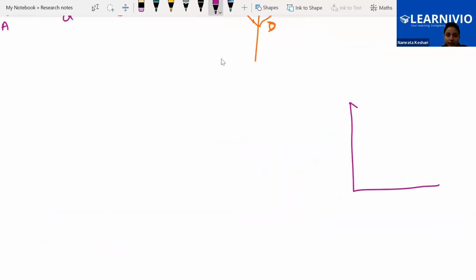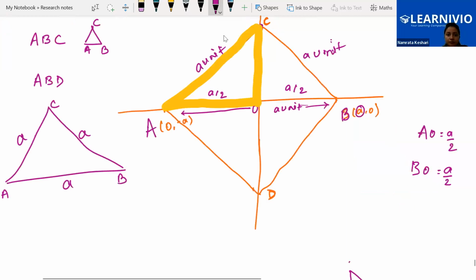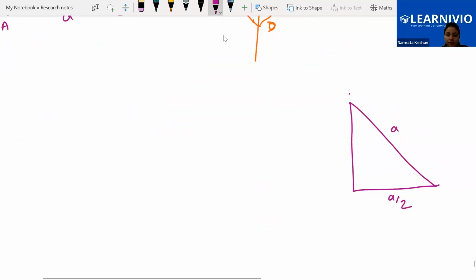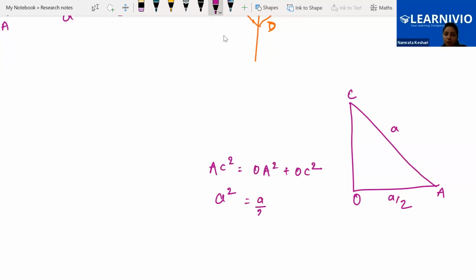It is a right angle triangle where this side is a, this side is a by 2, and this side we have to find. We know that AC square is equal to OA square plus OC square. AC is a, so a square equals a by 2 whole square plus OC square.